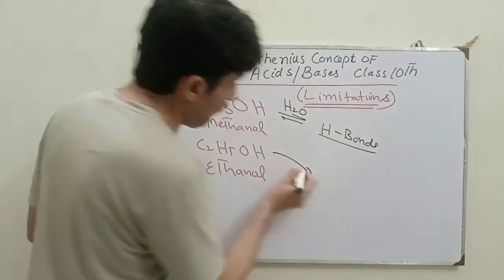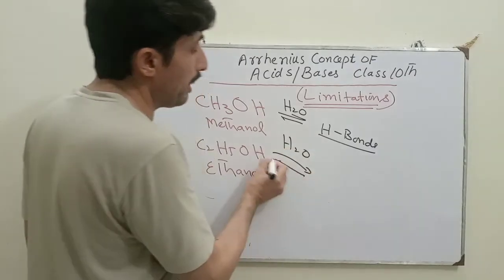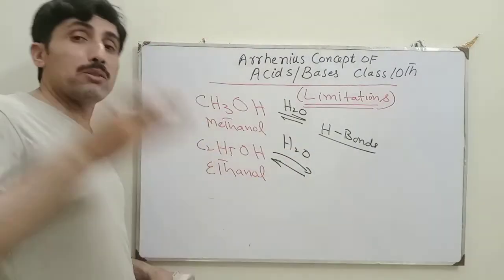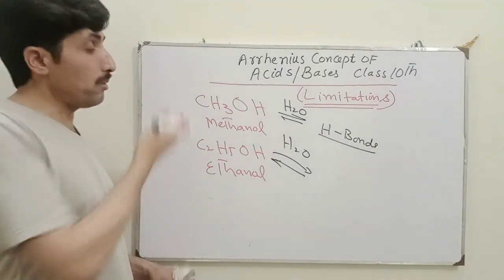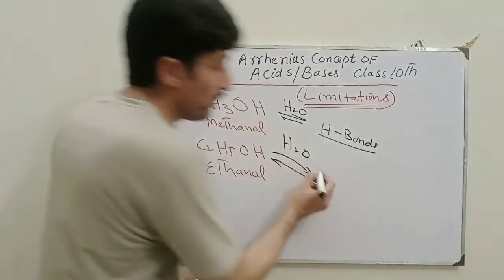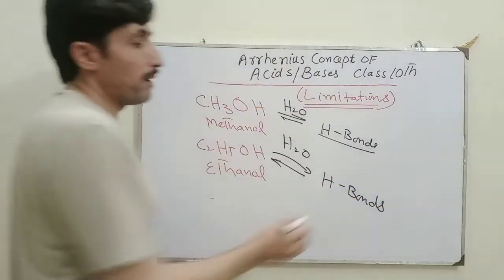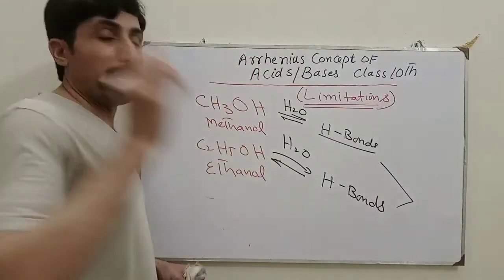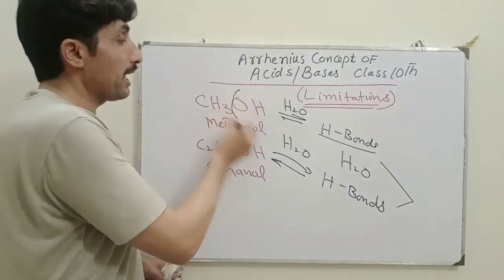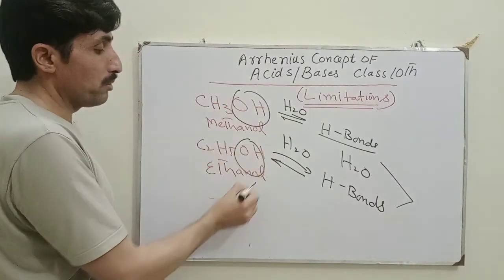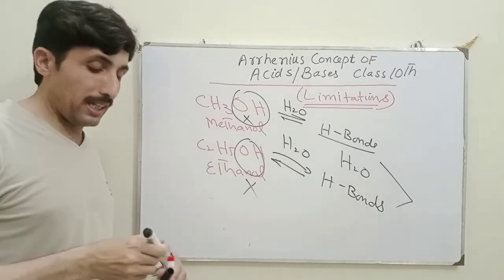Okay. In the same way, if we add ethanol in water, then what will be happen? Ethanol is also belong to alcohol family and the second member of alcohol after methanol, so it will also make hydrogen bonds with water molecule. ये दोनों जो है वाटर के साथ हाइड्रोजन बॉन्ड बनाएंगे, हाइड्रोक्सिल ग्रुप प्रोड्यूस नहीं कर सकते.